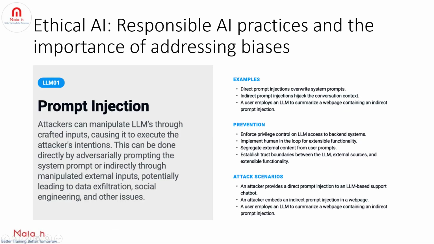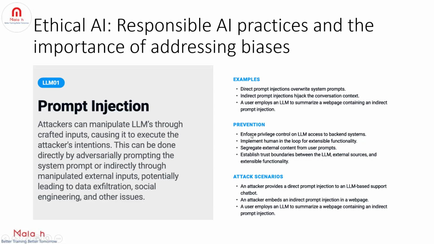The first one is prompt injection. An attacker can prepare a crafted prompt and send it as an input to an LLM. The LLM can execute the prompt and that can lead to data exfiltration. For example, an attacker can employ an LLM to summarize a web page which contains an indirect prompt injection. And how do we prevent this from happening?